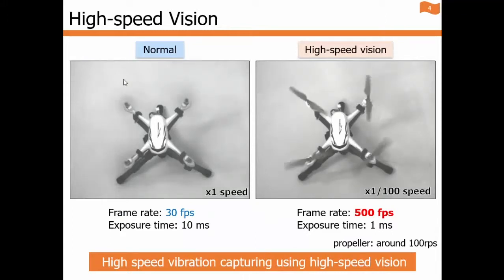However, a normal camera cannot detect a drone's propellers because the frame rate of most cameras is 30 FPS. It is much lower than the propeller frequency, which is around 200 Hz. The left video shows a drone captured at 30 FPS. We cannot see the rotating propellers. The right video shows a drone captured at 500 FPS. We can see them and observe the periodic change.